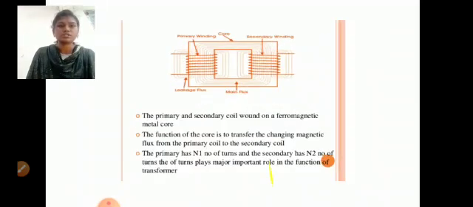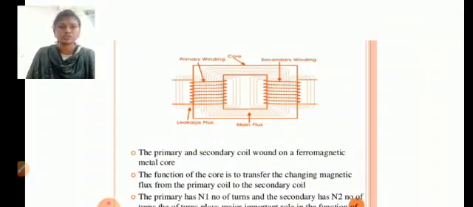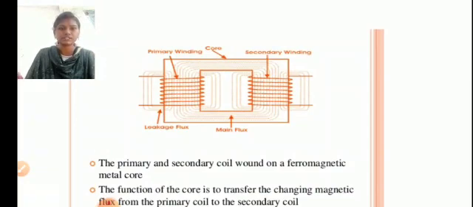Here we observe the transformer consisting of two coils, one primary coil and the second a secondary coil. Whenever the magnetic flux linked with the primary coil is changed, an induced EMF will be produced in the secondary coil. So the principle of the transformer is mutual induction.